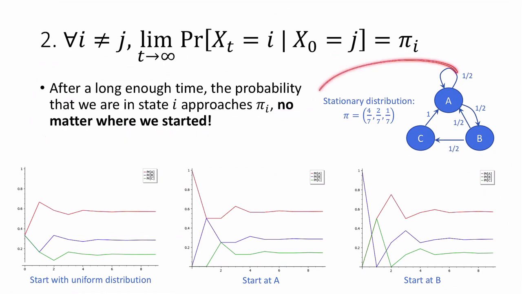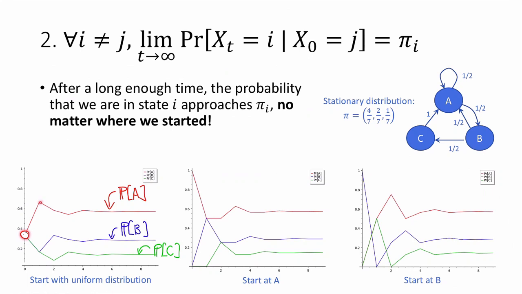To see this in action, let's return to this example. So I coded this up, and I computed the probability of being in any given state at any given time from various different starting distributions or starting states. So for example here, we started with the uniform distribution. This red line is the probability that we're in state A at any given time. The blue line is the probability that we're in state B, and the green line is the probability that we're in state C. So at the beginning, we have 1/3 probability of being in all of the states, and then as time goes on, these things change.